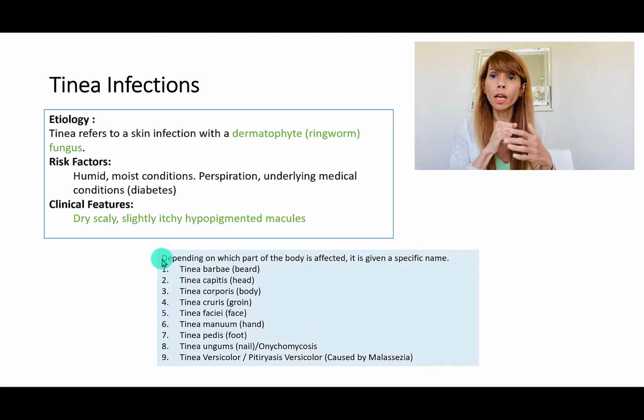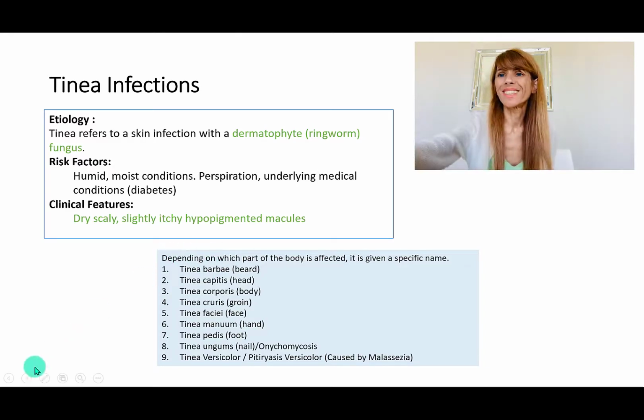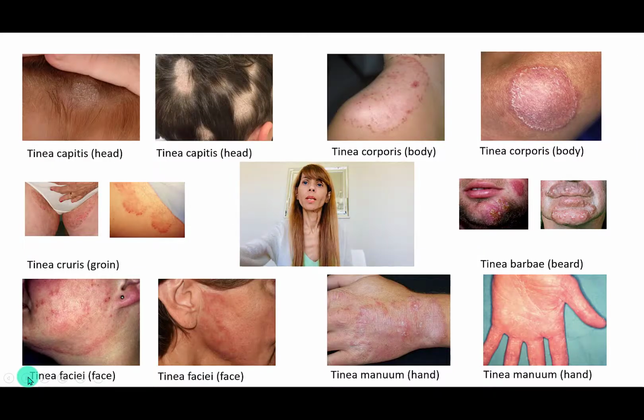So what are the different types of tinea? Let's look at them. Tinea capitis is on the head, capitis. Tinea cruris is going to be in the groin area. Tinea faciei is going to be on the face. Tinea corporis is going to be on the body. Tinea barbae is going to be on the beard area. So only men get it? Women can also get it. Tinea manuum is going to be on the hands, and tinea pedis is going to be on the feet.